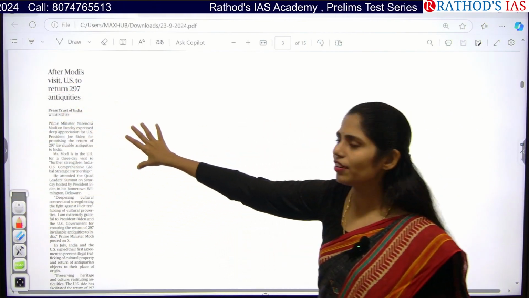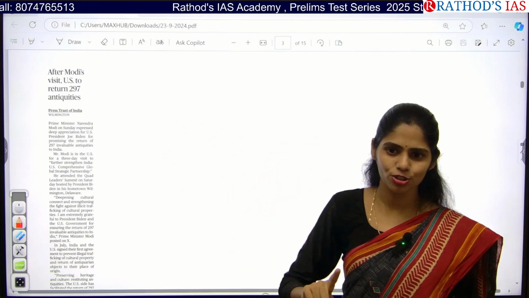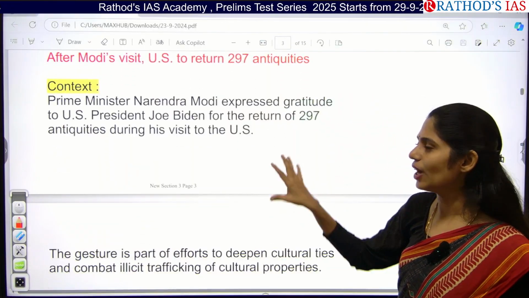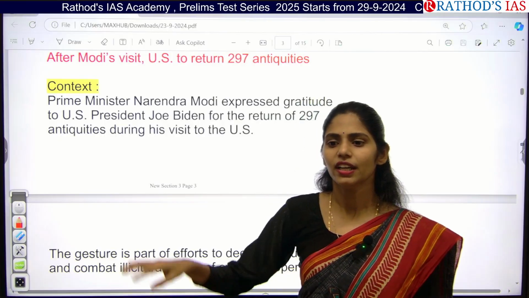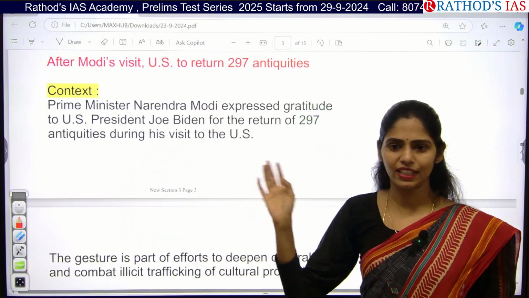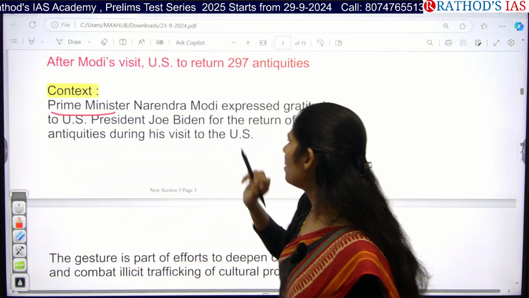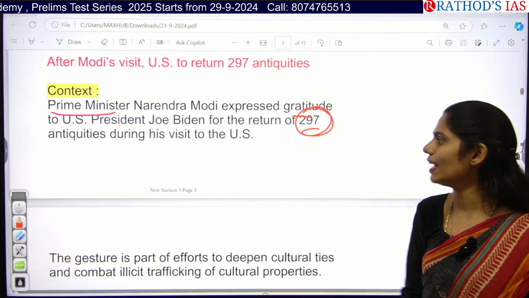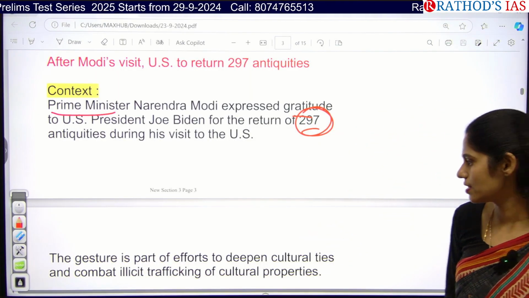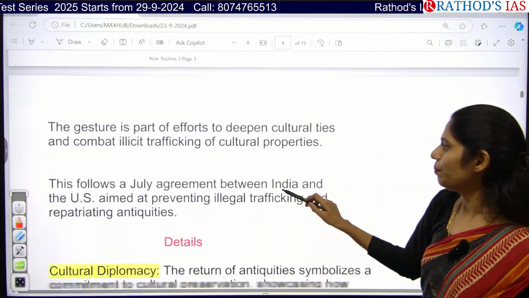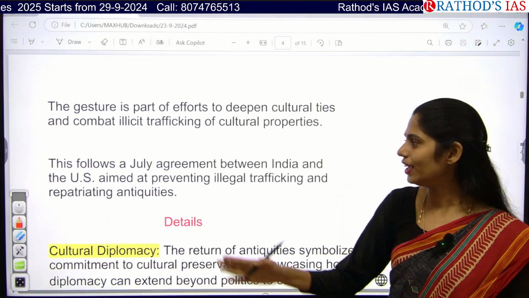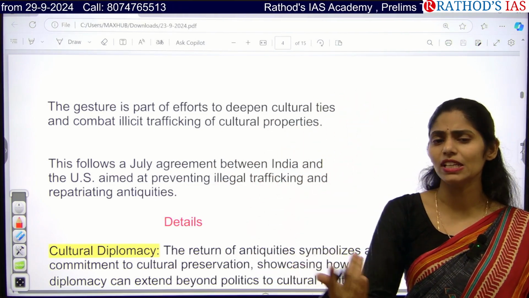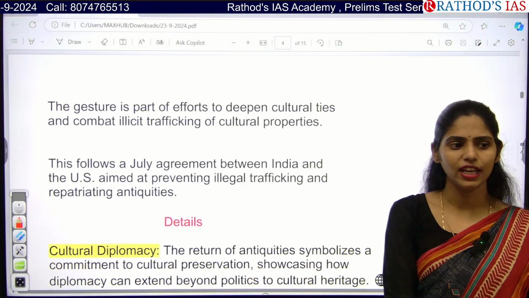This article is important from your art and culture point of view, from history, and even from international relations in GS paper 2. So let us see this article, and you have to know what is the law present regarding these antiquities and crafts. If you see the context, our Prime Minister expressed gratitude to the US President for returning 297 antiquities during his visit to the US. This is very, very important because we are controlling illegal trafficking of cultural properties, and it will be helpful especially for deepening our cultural ties between India and the US.